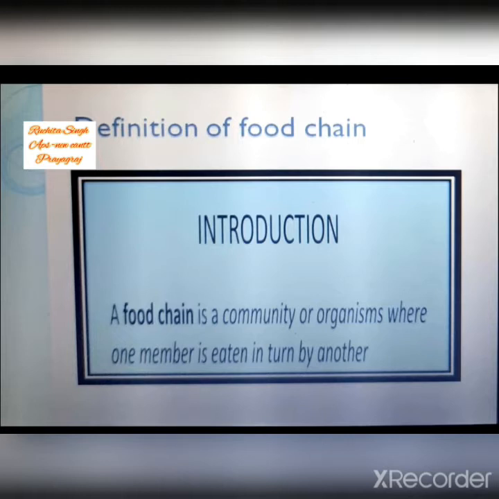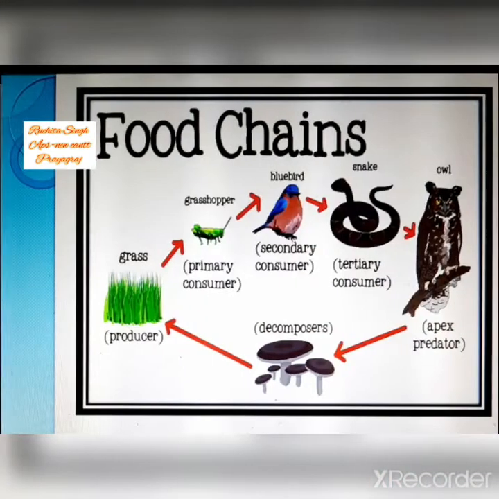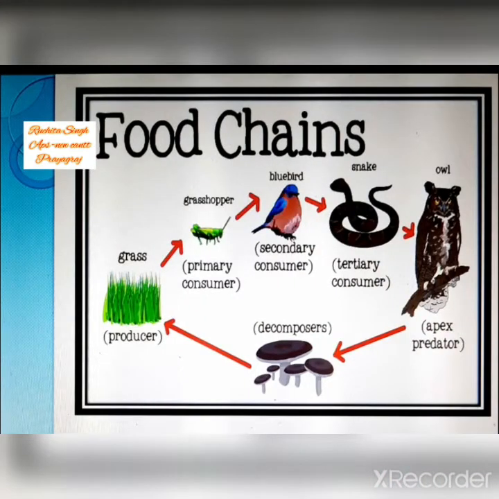It means children, suppose one animal is there and that animal is eating a smaller animal to satisfy its hunger, and then some other animal eats that bigger animal also, and you can understand this process of food chain with the help of this diagram.